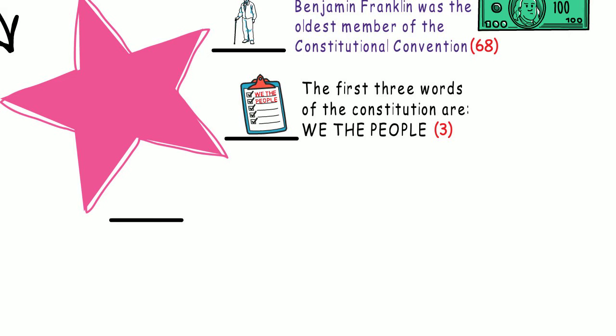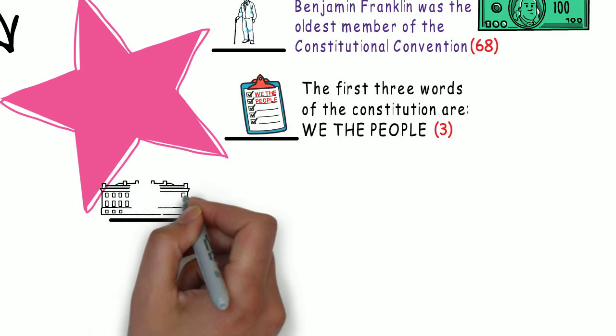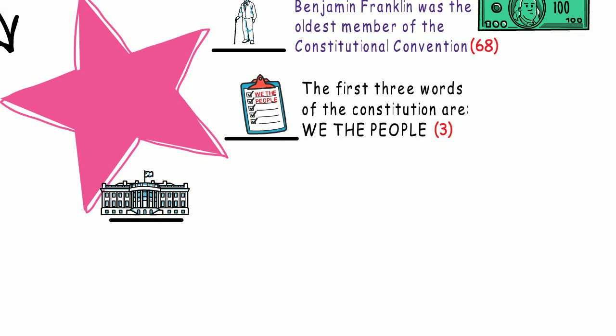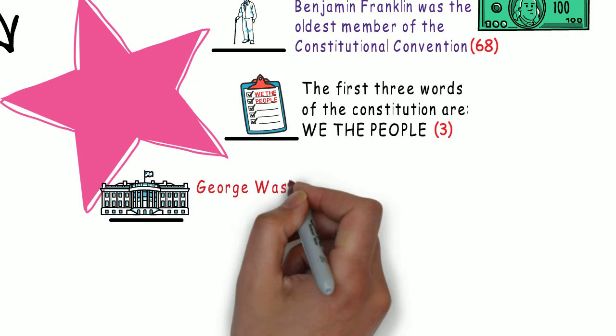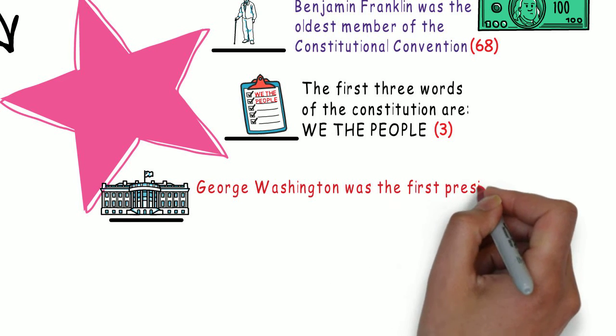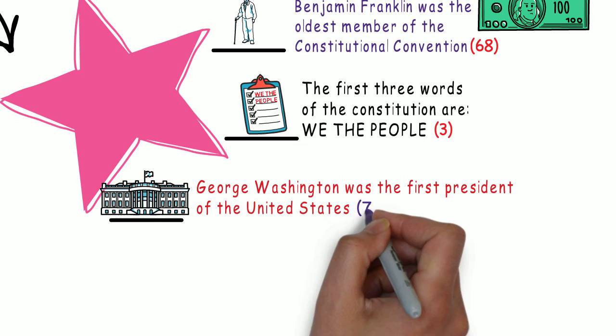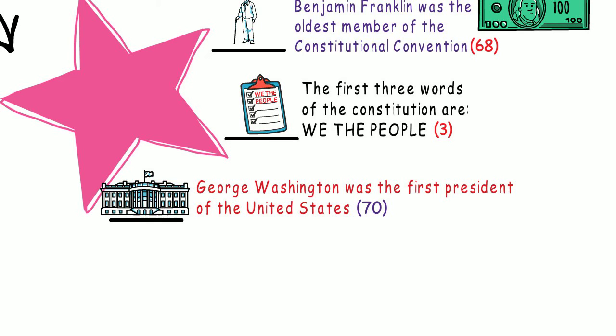The leader at the Constitutional Convention was a man named George Washington. George Washington later became the first president of the United States. This is question 70. George Washington was the first president of the United States.